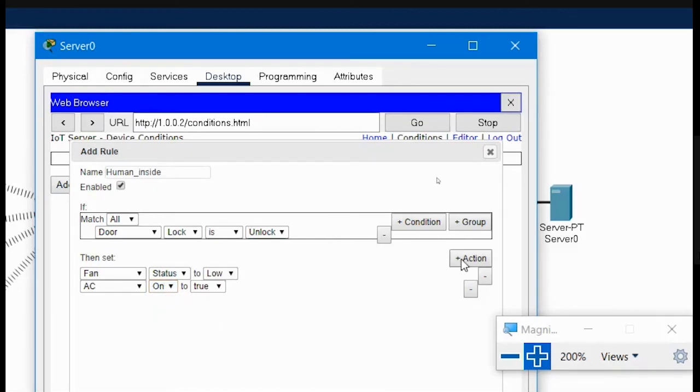Then the next is, again I will click on the action button. My coffee maker should also be on. So the coffee maker condition is on, is true. So these are the three things that I will be doing when this condition matches.